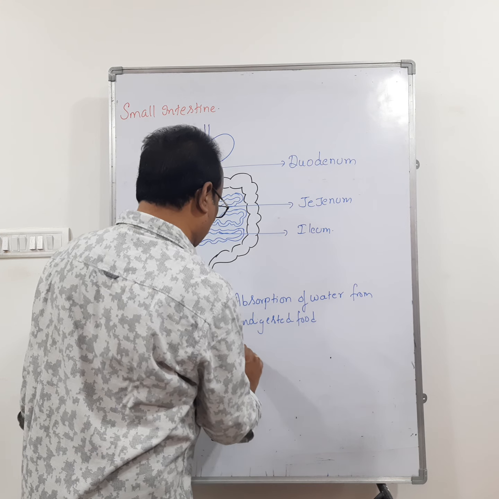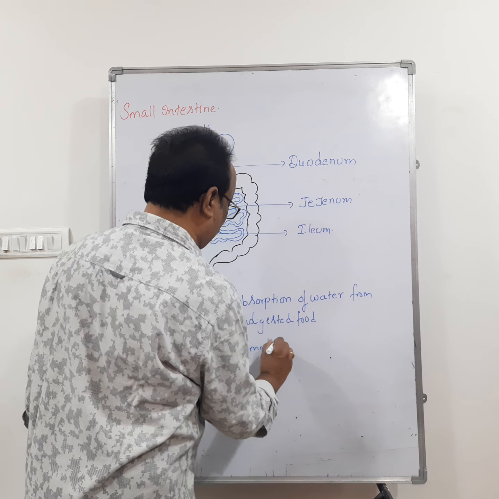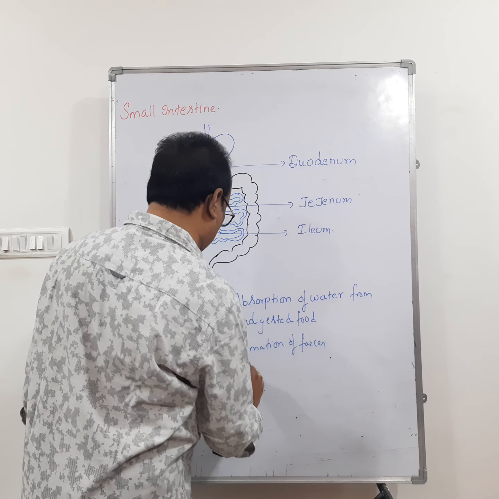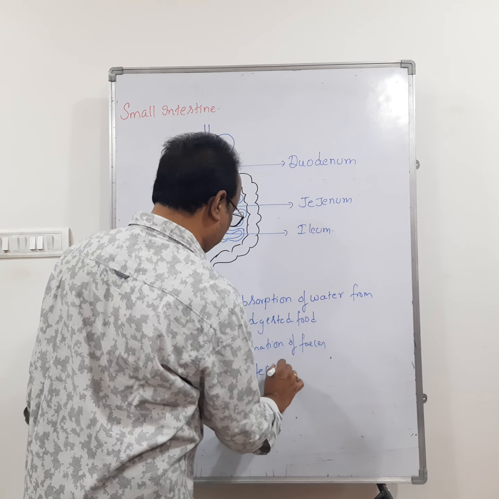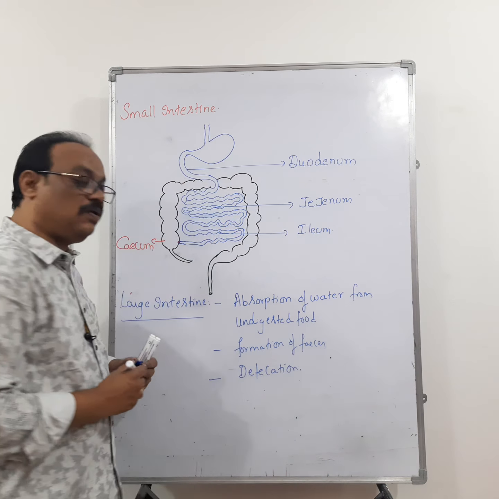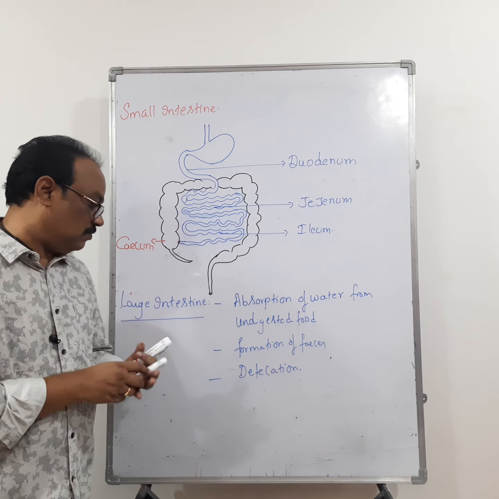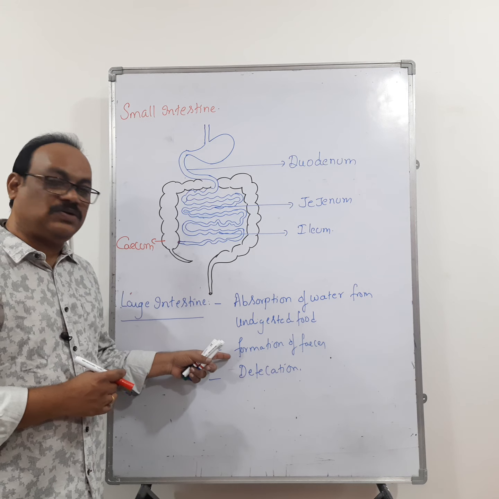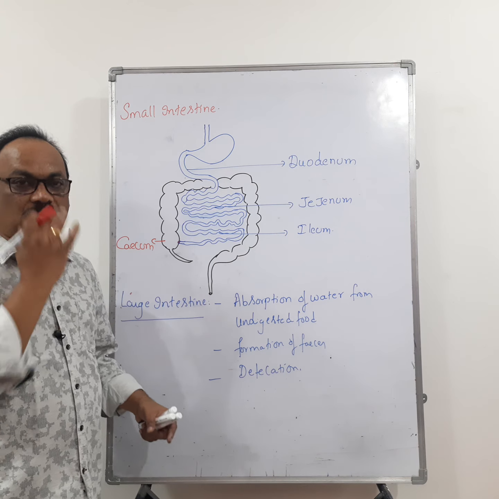Next, formation of feces. Next, defecation. There are three functions of the large intestine. One is the absorption of water from the undigested food. Second is formation of feces. And third is defecation.